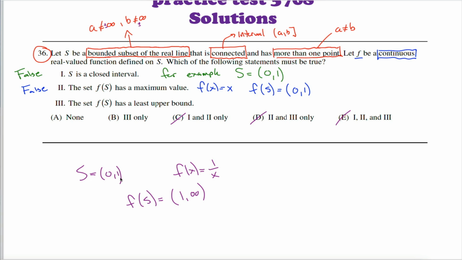Right, when I plug in numbers from this set that are arbitrarily close to 1, 1 divided by something arbitrarily close to 1 gets arbitrarily close to 1. And when I plug in numbers from this set arbitrarily close to 0, 1 divided by a number that's getting close to 0 goes off towards infinity. This definitely does not contain a least upper bound. Statement 3 is false. All 3 statements are false.